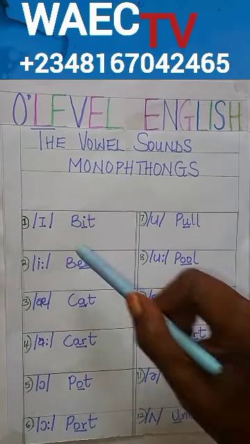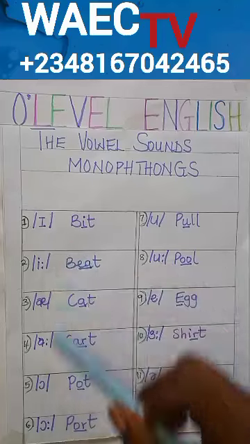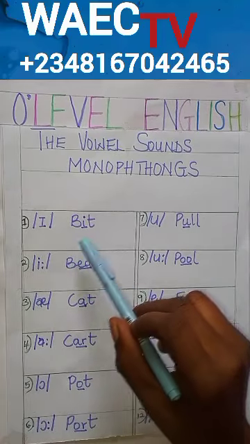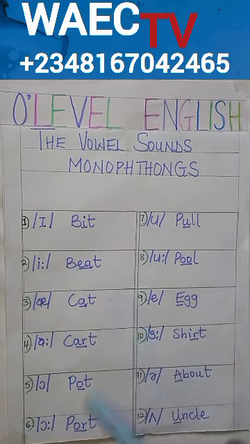Here, number 1, we have the I sound. That is the short I or tense I, as in bit. Number 2, as in beat. This is the long E sound. Beat. Then you have number 3, A, as in cat. Number 4, A, as in cards. Number 5, O as in pot. And number 6, the long O, as in port.